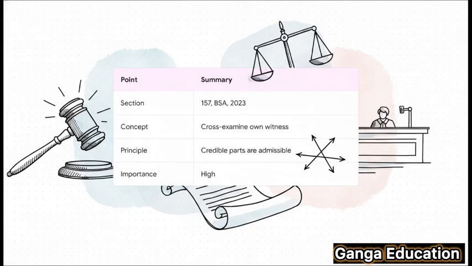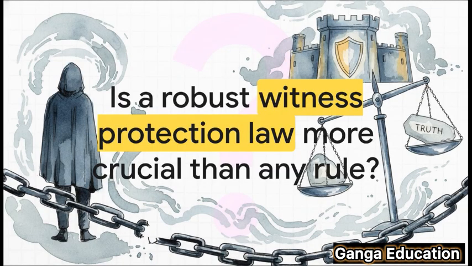This section is 157 of BSA, 2023. The core concept is the court's power to let you cross-examine your own witness. The key principle, coming from the case law, is that the testimony isn't thrown out completely. And its importance for your exam? Extremely high. And I'll leave you with this final thought to chew on.